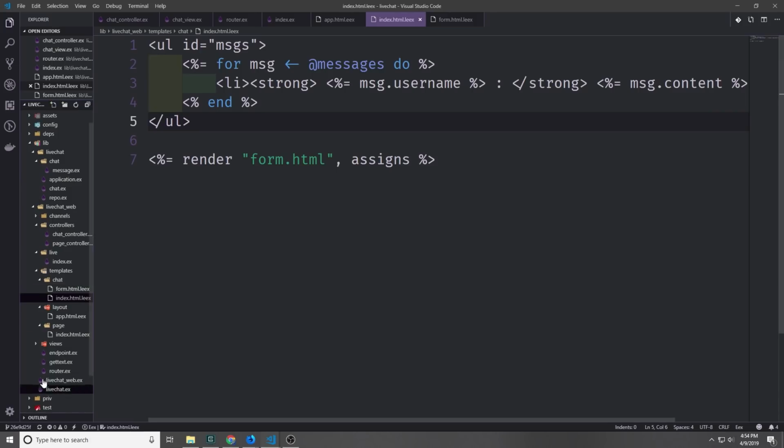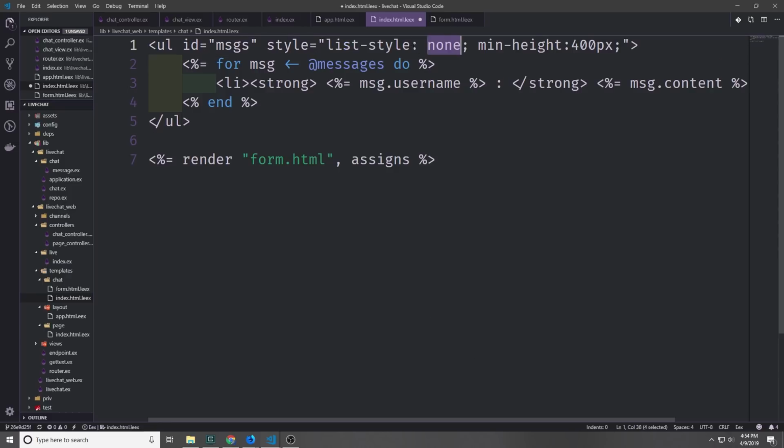And if we go back into our index.html.leex file, we can go ahead and add a style key for our unordered list so that the unordered list will actually look like a box rather than just a list. First, let's start by getting rid of the list style. So we'll pass in list style none.